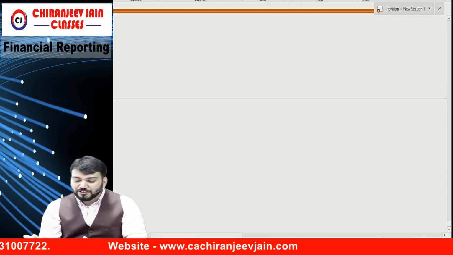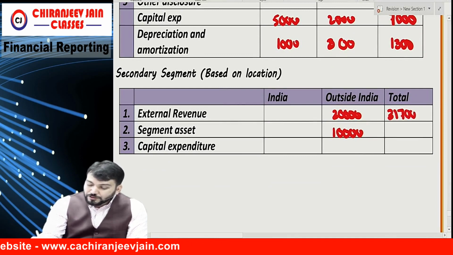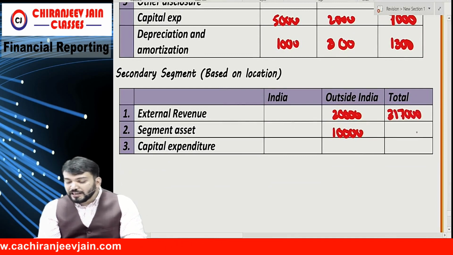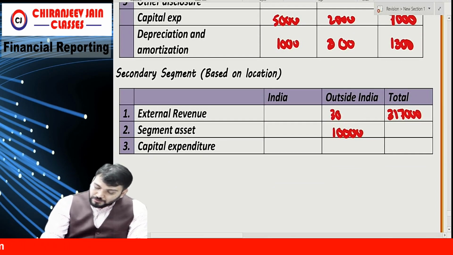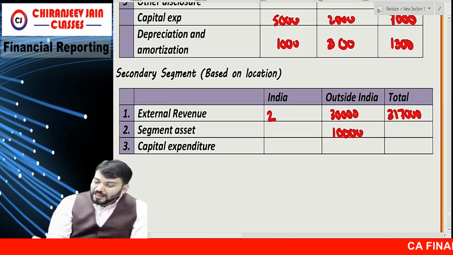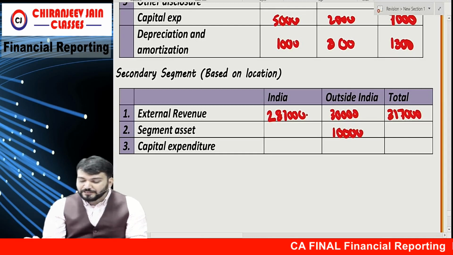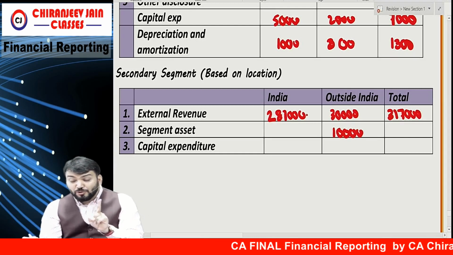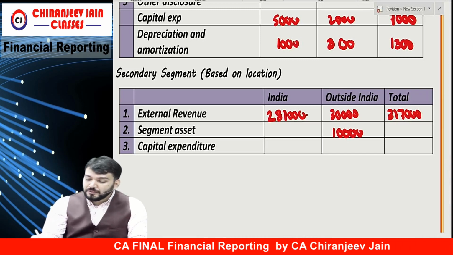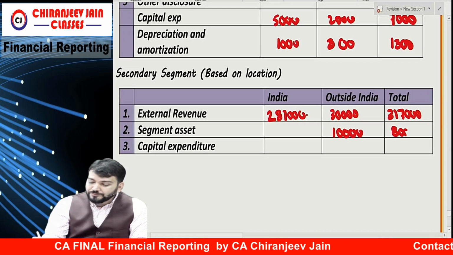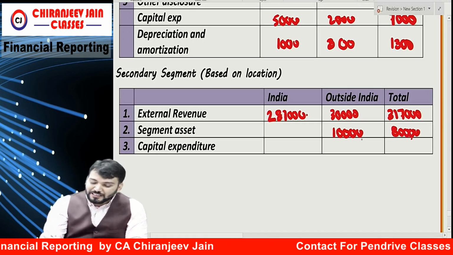So we can add total external revenue here: 3,17,000. So can you find out how much in India? 3,17,000 minus 30,000. How much? 2,87,000. 2,87,000. Can you give me the total segment asset? Not total asset, total segment asset. How much? 80,000. Out of 80,000, how much outside India? So how much in India?